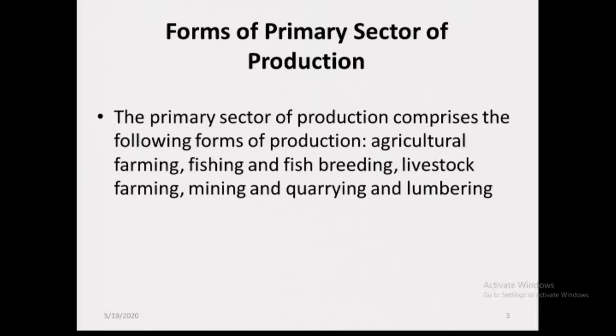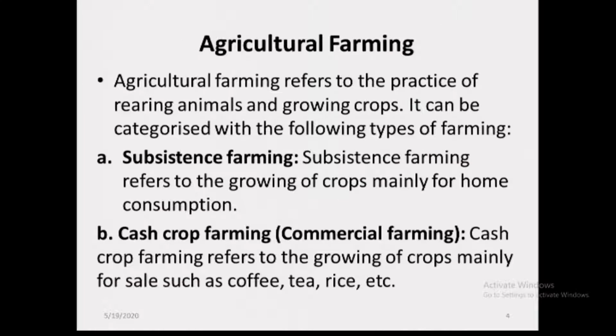Where we have agricultural farming, we talked about that. We said the primary sector also involves fishing, as you can read. And we said that it also involves livestock farming, mining and quarrying, plus lumbering. All those are activities that are done under the primary sector of production.